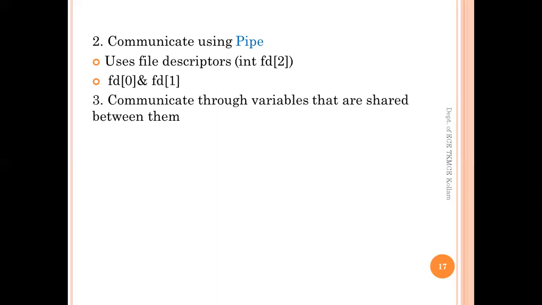Now the next idea is that processes could communicate through variables that are shared between them. Initially, we used a technique using files, then pipe, which is similar to that of file. Now an entirely different one is sharing a particular variable between the parent process and child process.